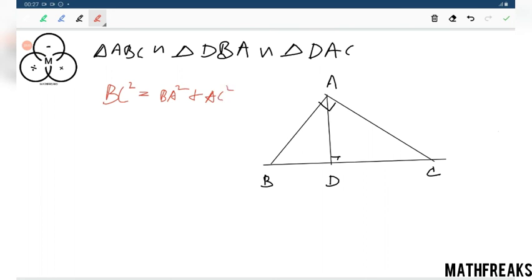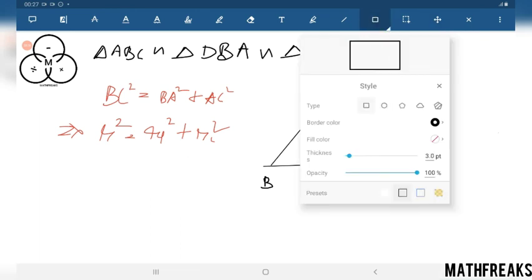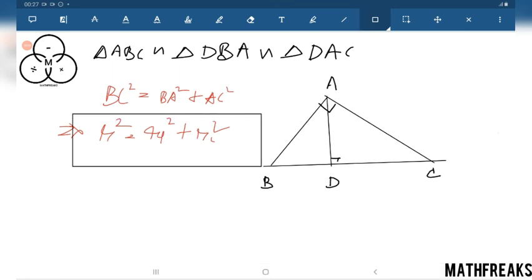Simply applying the idea of similarity of triangles, the inradius of triangle ABC whole square will be equal to R1 square plus R2 square. Simplest logic that one can present. I would say that this question was quite innovative. Easy but innovative.